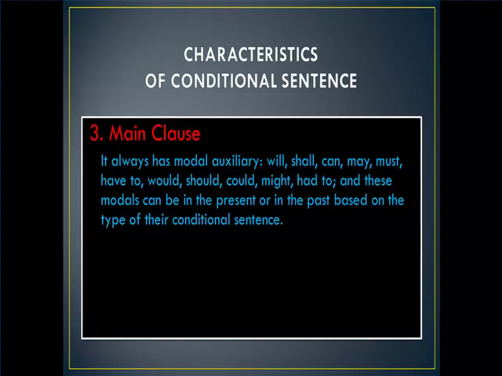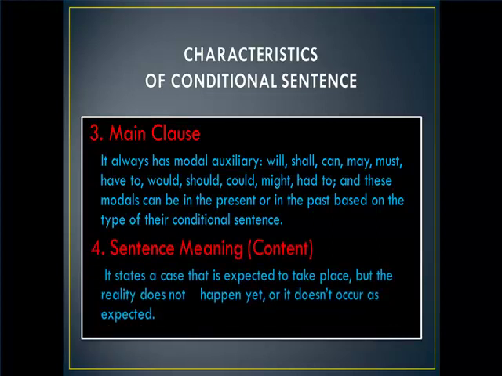They are will, shall, can, may, must, have to, would, should, could, might, had to, and this modal can be in the present or in the past based on the type of the conditional sentence.